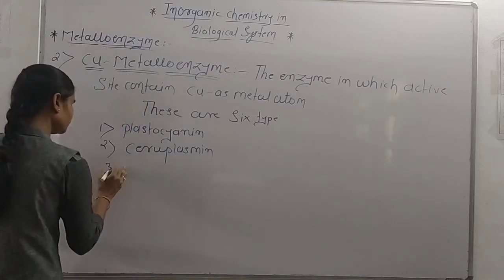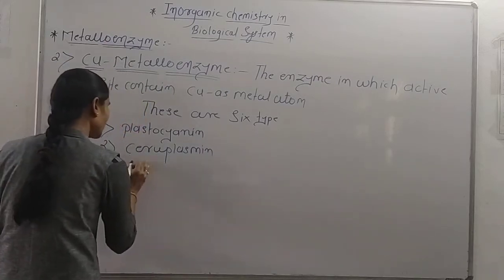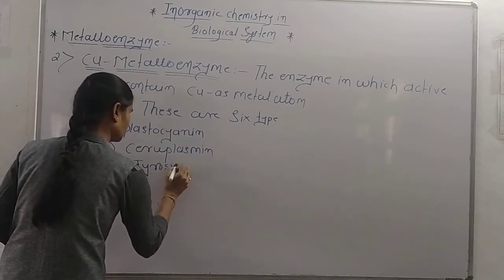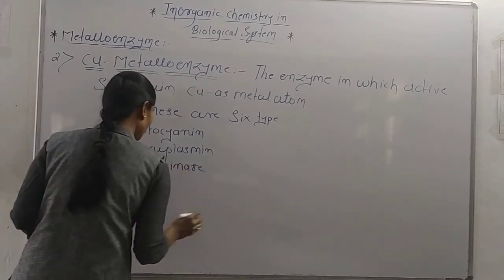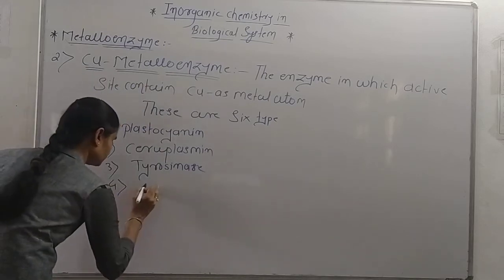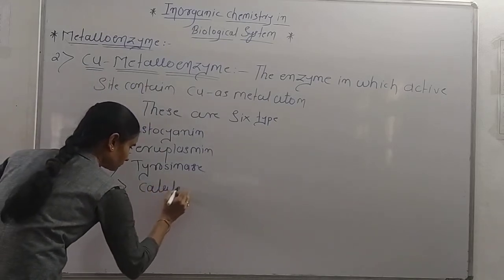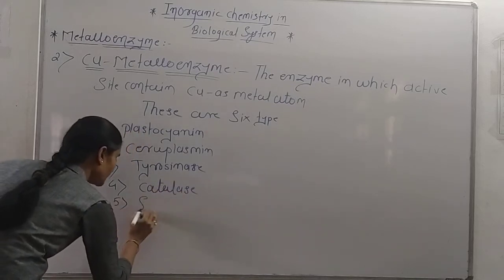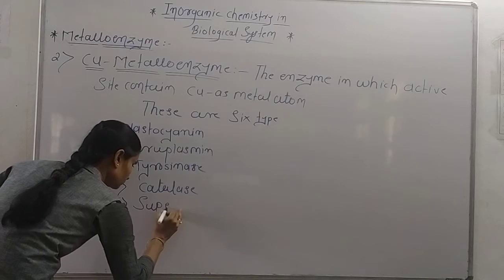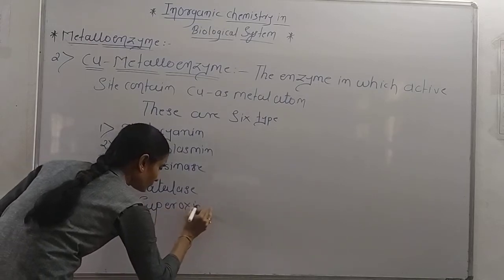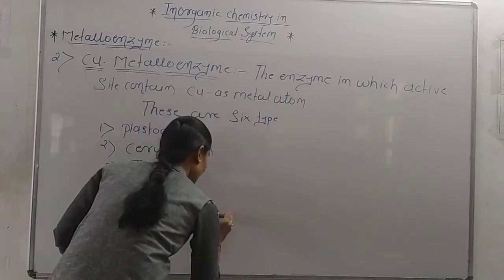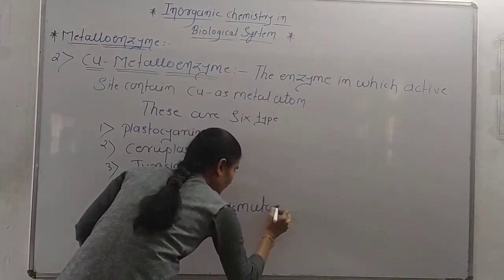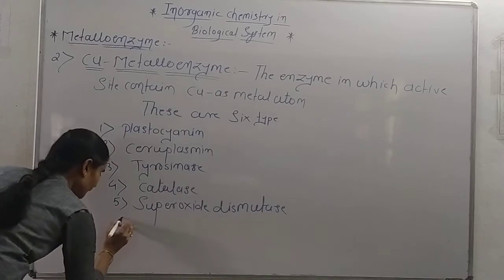Third one is tyrosinase. Fourth one is catalase. Fifth one is superoxide dismutase. And the last one is hemocyanin.